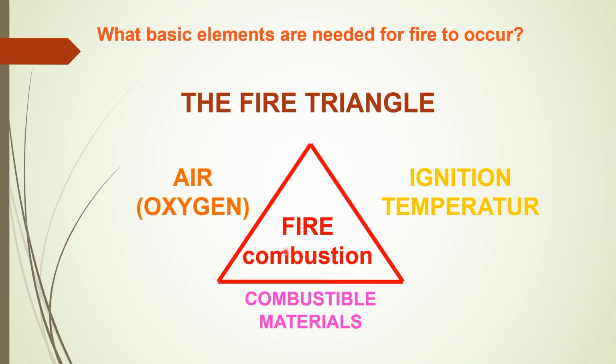If combustible material and ignition temperature are there but oxygen is not there, then again your fire will not take place, right? And if oxygen and combustible material are there, but the ignition temperature is very high, then the fire will not take. So to burn anything, its ignition temperature should be low. This is all about the explanations in the first video lecture.